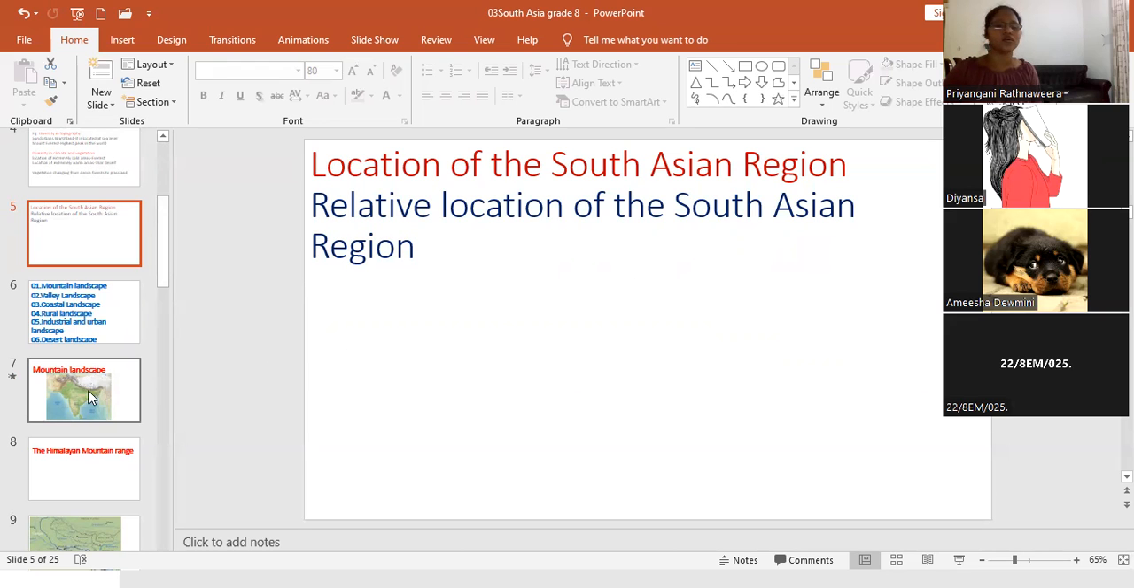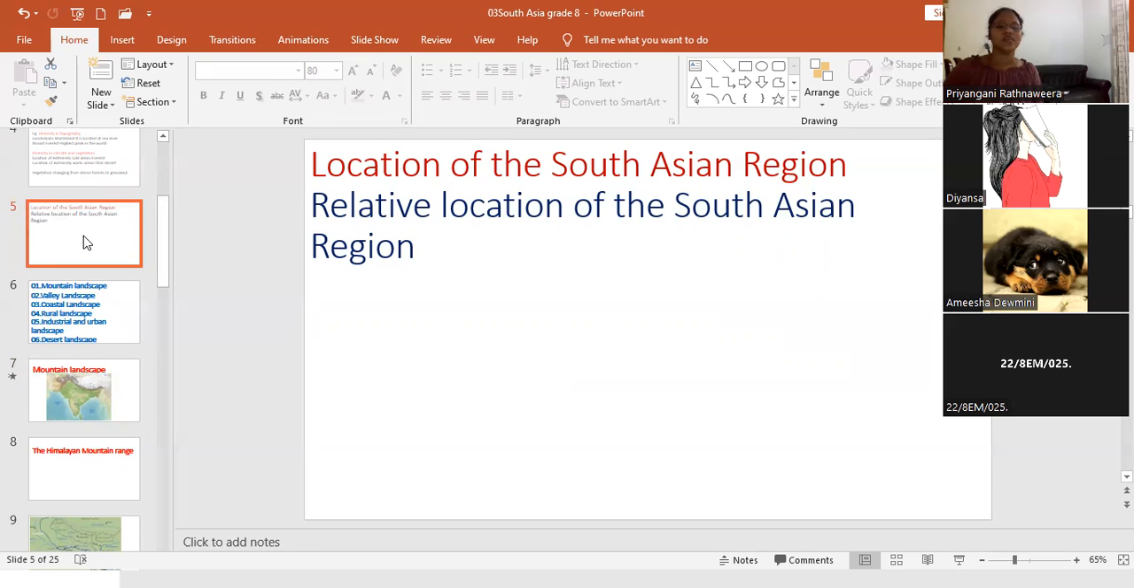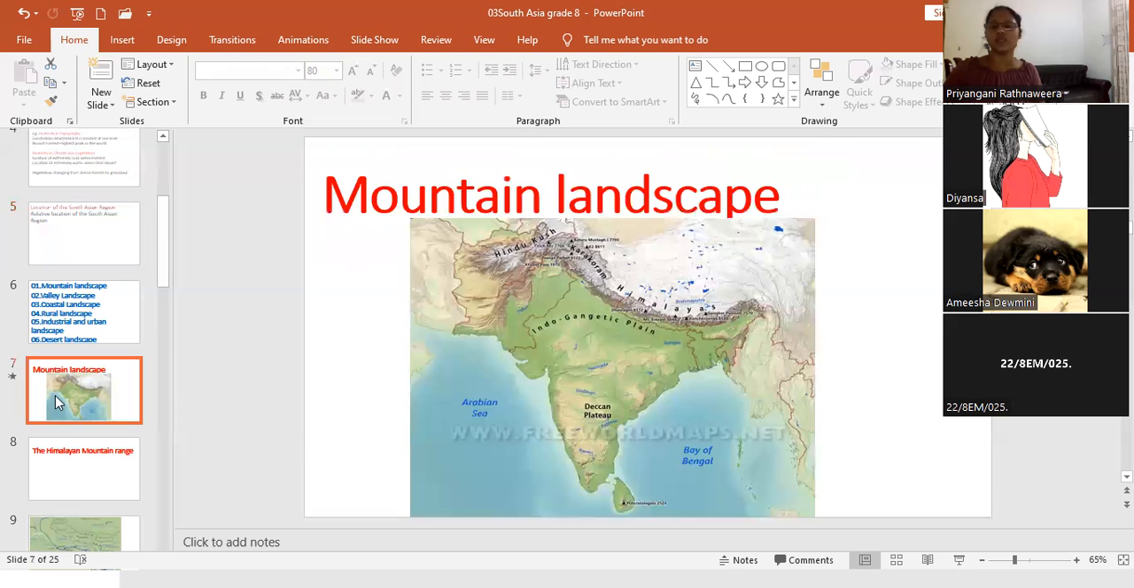I think we have marked the South Asian region. Himalaya on the north side, these are the boundaries of the South Asian region. Location of any region we can say in two ways: relative location and specific location. We discuss the relative location. What is the relative location of the South Asian region? North side Himalaya. We have to tell the boundaries of the South Asian region. North side Himalaya. South side, what is this ocean?